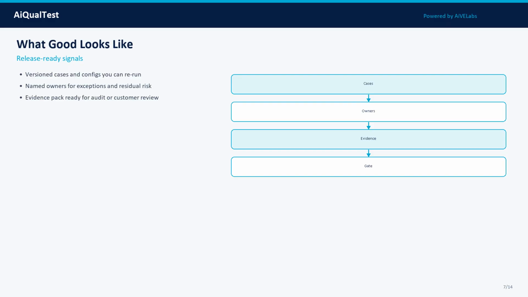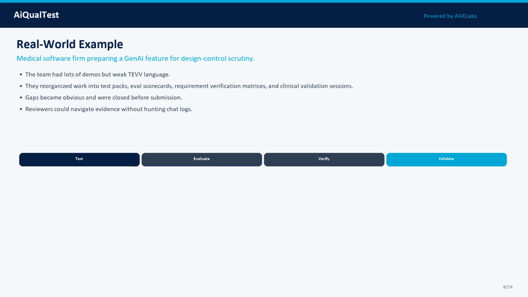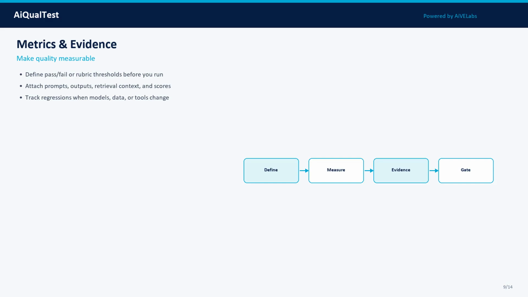Here is a real-world pattern. Setting: a medical software firm preparing a Gen AI feature for design control scrutiny. The team had lots of demos but weak TEVV language. They reorganized work into test packs, eval scorecards, requirement verification matrices, and clinical validation sessions. Gaps became obvious and were closed before submission. Reviewers could navigate evidence without hunting chat logs. Notice the pattern: define scope, run controlled tests, capture evidence, decide with named owners, and feed failures back into the next cycle. That is how AI quality becomes a system property, not a slide.